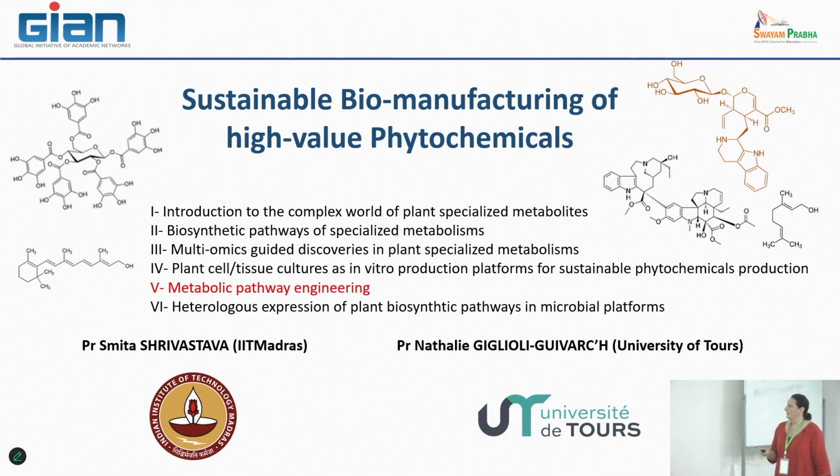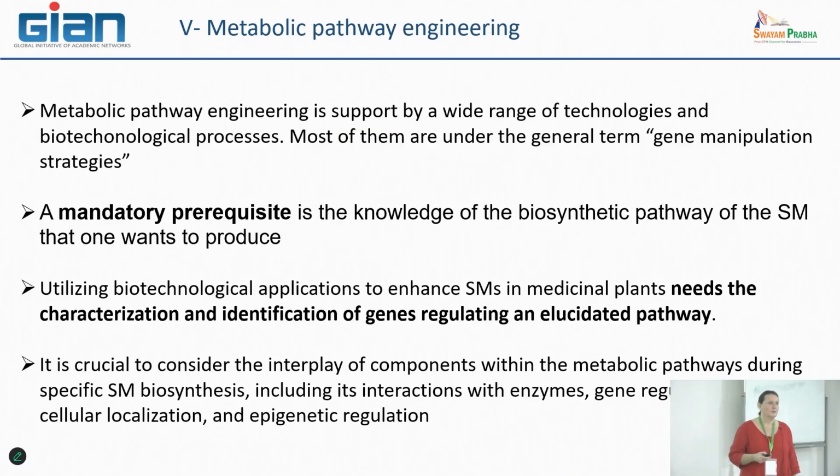So my purpose today is to show you how we can do so, to explain also several types of methodology that are currently used in laboratories in order to do this type of transformation.